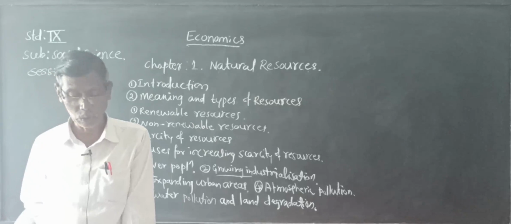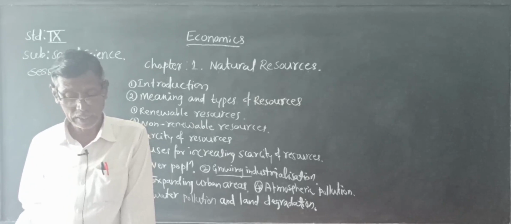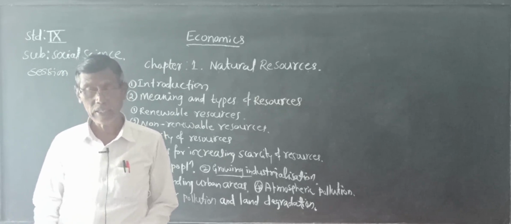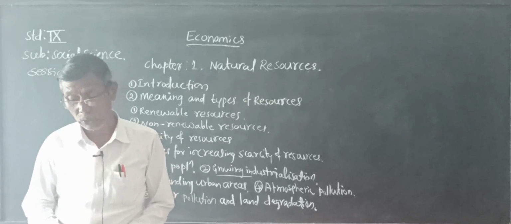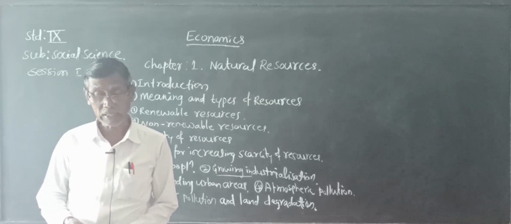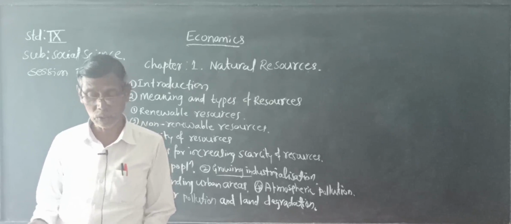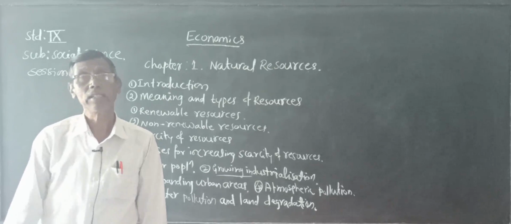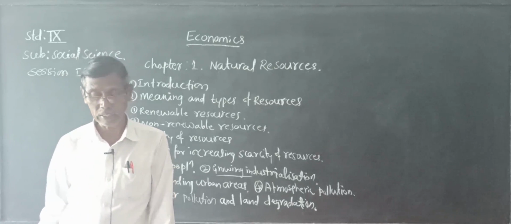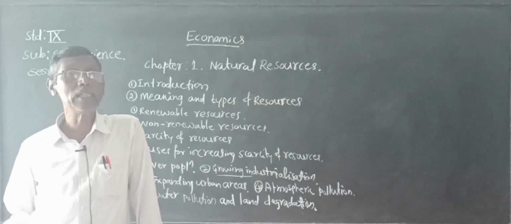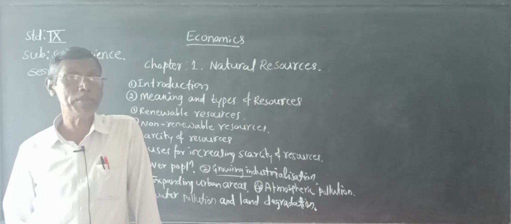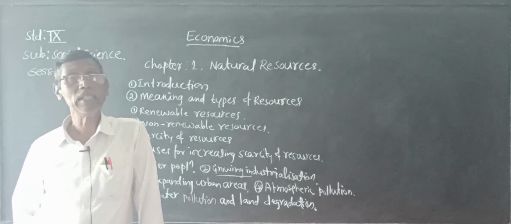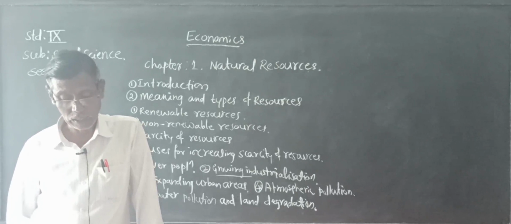The demand for resources is more, and generation of waste is also more. It reduces the quantity as well as the quality of the resources.